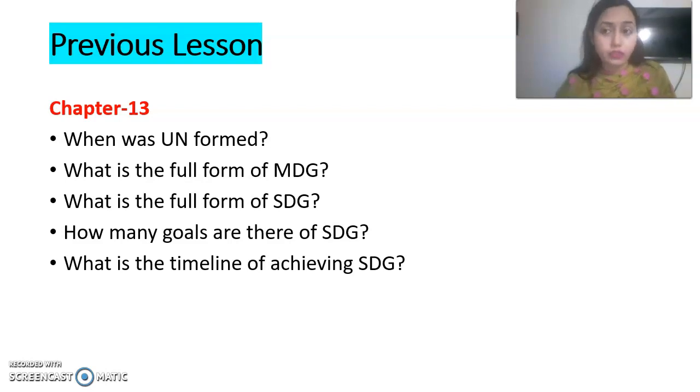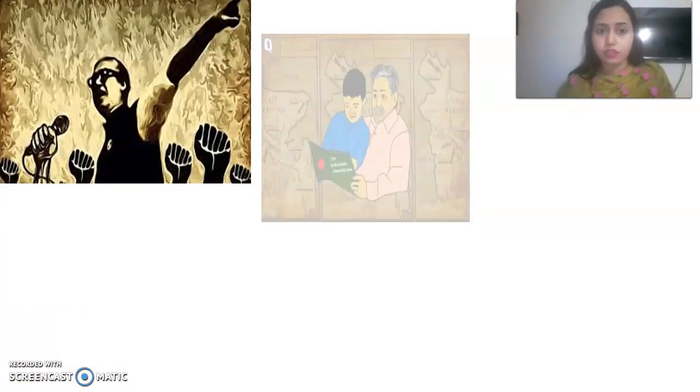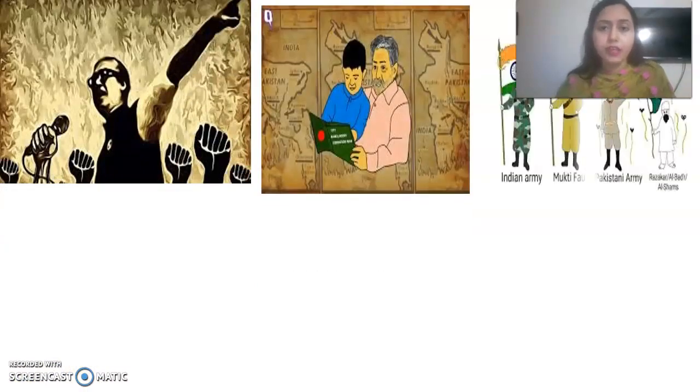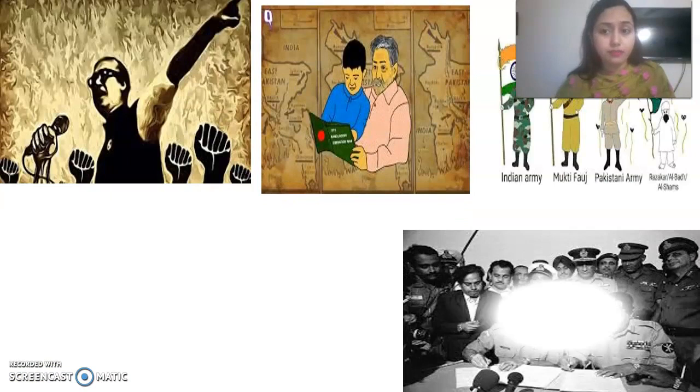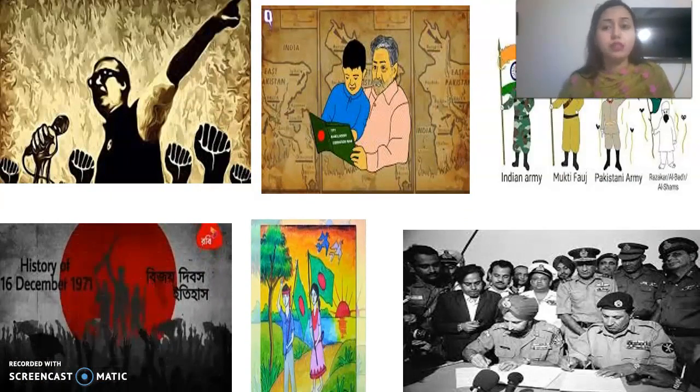Before going to the next lesson, I would like to show you some pictures. Can you see these pictures here? I hope all of you can see. The first picture is about Bangabandhu Sheikh Mujibur Rahman.